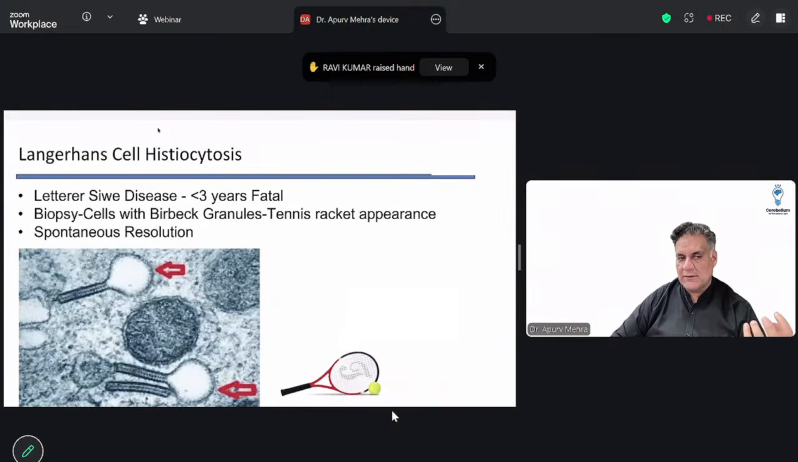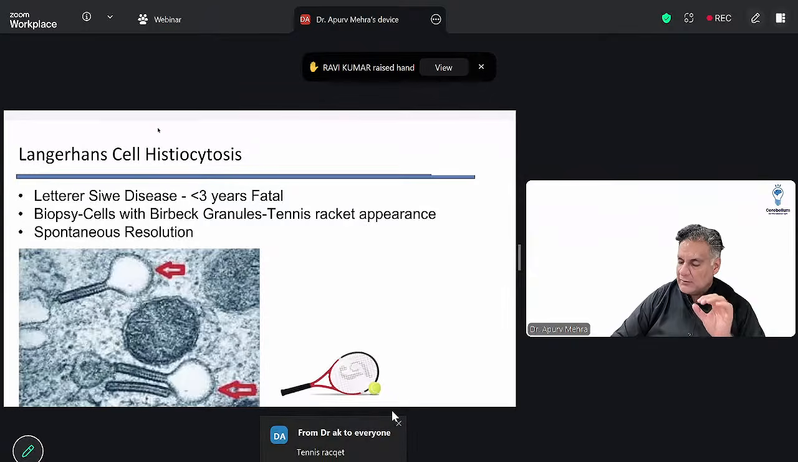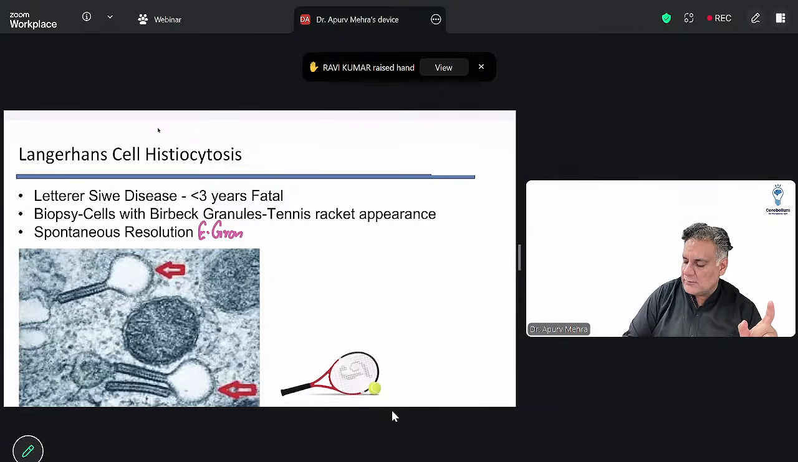Histiocytes, when they destroy a bone, is called histiocytosis. When it destroys the entire skeleton, it is Letterer-Siwe disease. When you do a biopsy of a histiocytic lesion, it has granules which have a tennis racket appearance. And here, one of the histiocytic proliferations is eosinophilic granuloma, which is a solitary lesion in the bone.